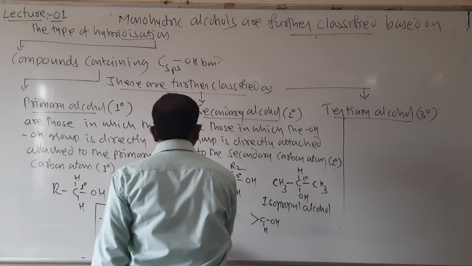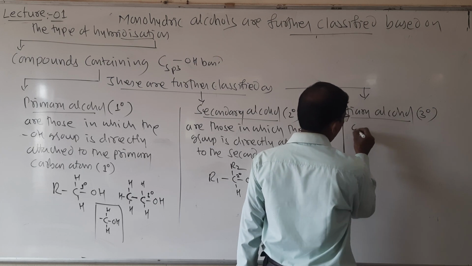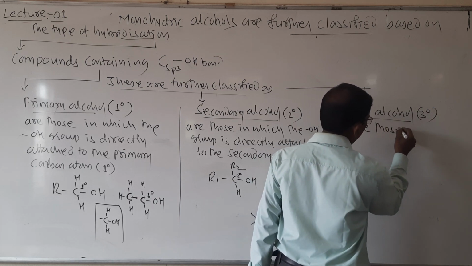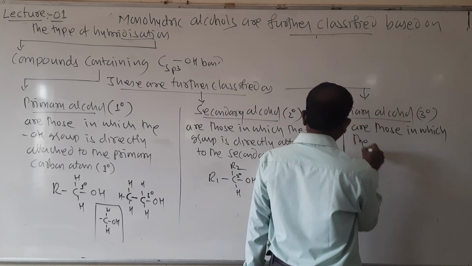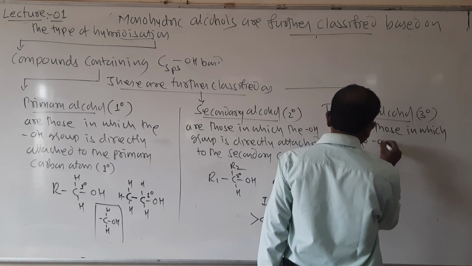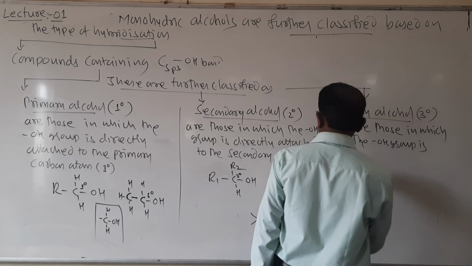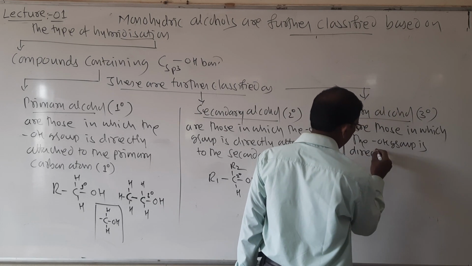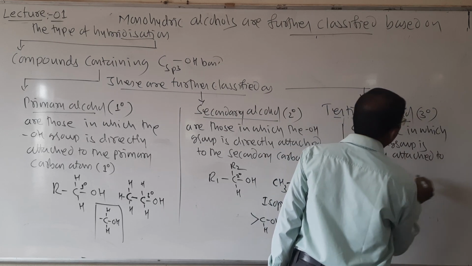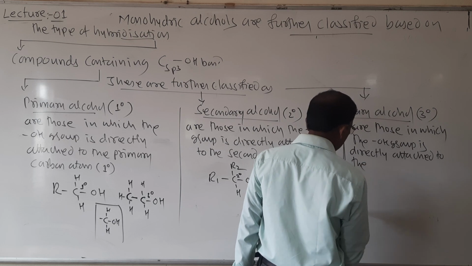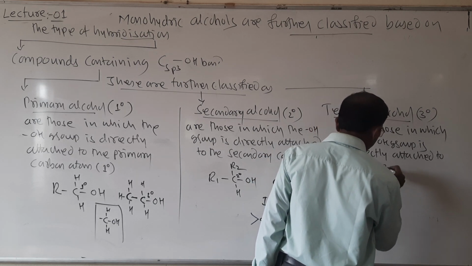Then what are tertiary alcohols? Look here, what are tertiary alcohols? Tertiary alcohols are those in which the OH group is directly attached to the tertiary carbon atom.